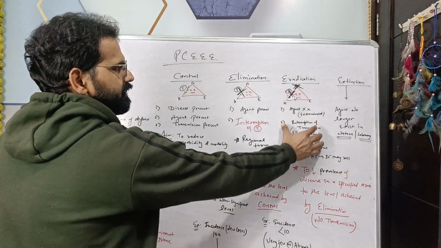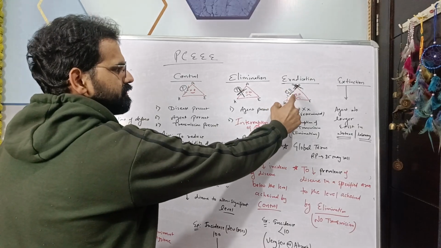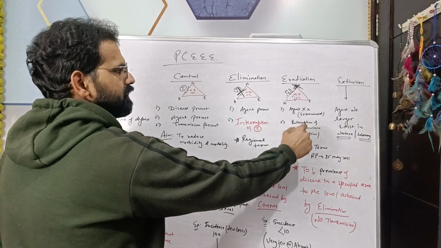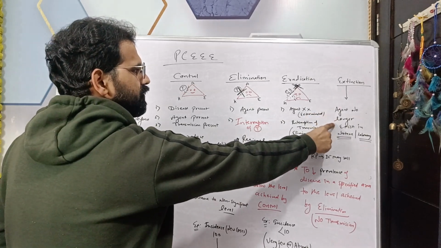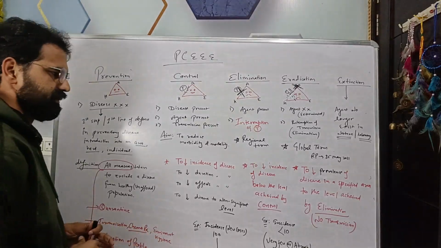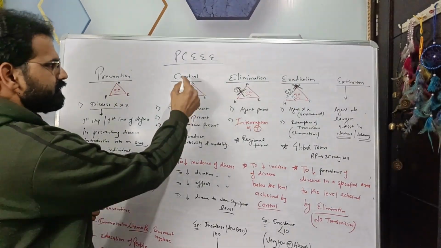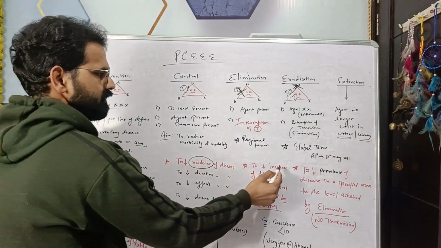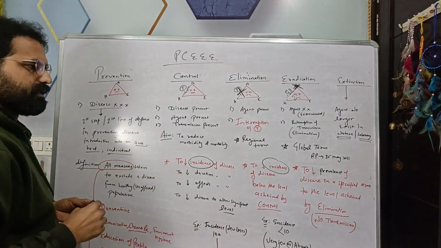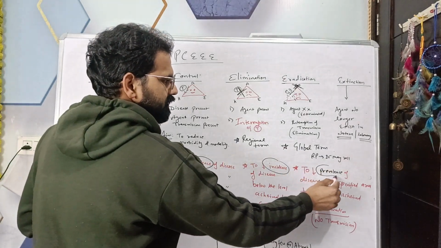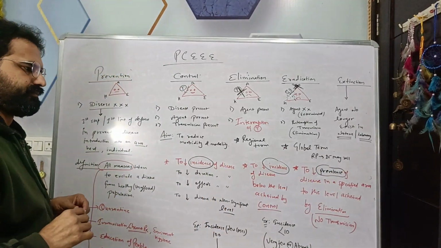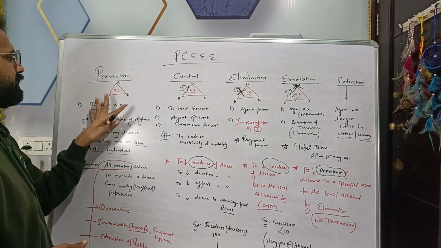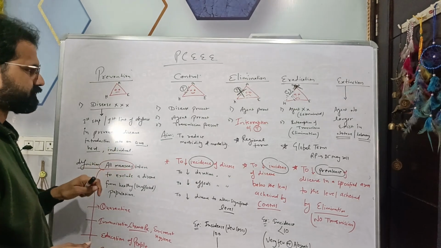And in case of eradication, the transmission is interrupted and agent is also not there. And extinction means the agent no longer exists in nature or even in the laboratory. So with respect to control and elimination, the term used is incidence. In case of eradication, the term used is prevalence. But in case of prevention, there is no disease.